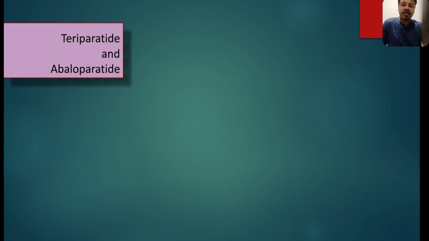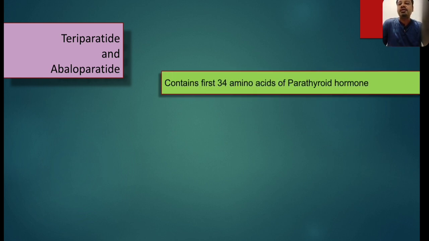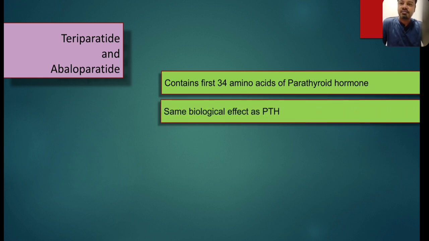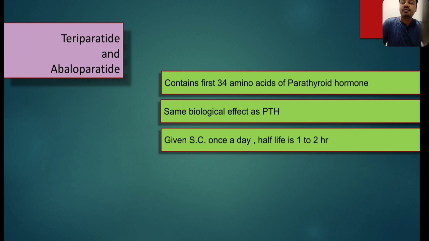So teriparatide and abaloparatide contain the first 34 amino acids of parathyroid hormone. They have the same biological effect as PTH, that is activation of osteoclasts and osteoblasts. The good thing is their half-life is only 1 to 2 hours. So whenever given as a once a day subcutaneous injection, it produces an intermittent release of PTH effect, that is, the overall effect is bone formation. Now, as it is a peptide, it cannot be given by oral route and it has to be given by subcutaneous route only.